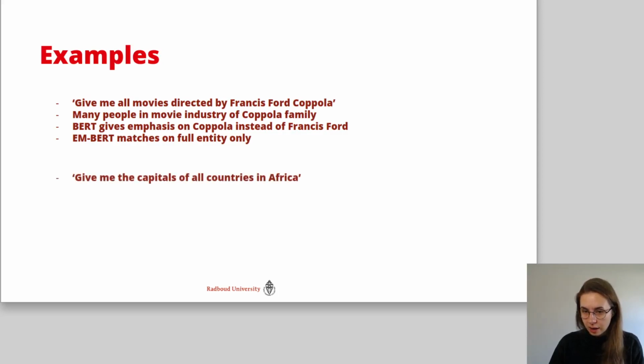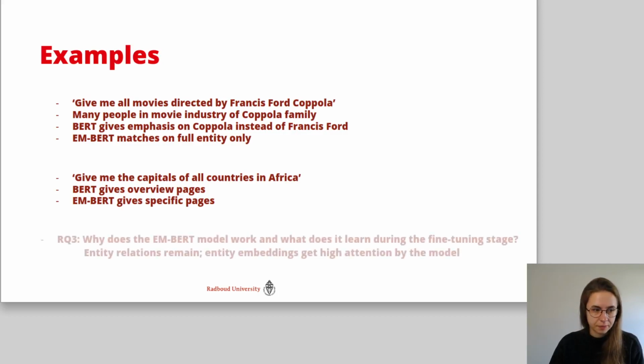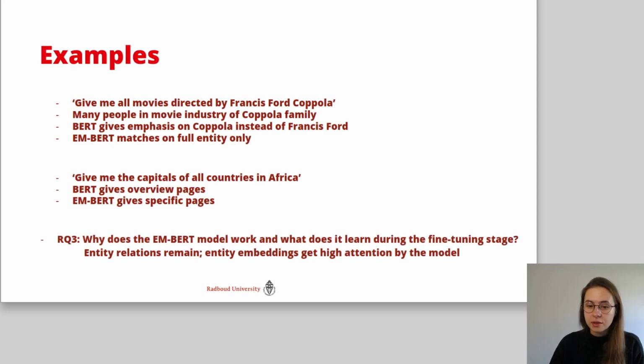For the query, give me all capitals of the countries in Africa, we see that BERT gives mainly overview pages, while emBERT gives specific pages. So while BERT gives pages like all dependencies in Africa, emBERT will give a specific page like Dakar, which is an actual capital city in Africa. So to answer our third research question, why does the emBERT model work and what does it learn during the fine-tuning stage? The entity relations remain up until the last layer of the BERT model, and the entity embeddings get high attention by the model.